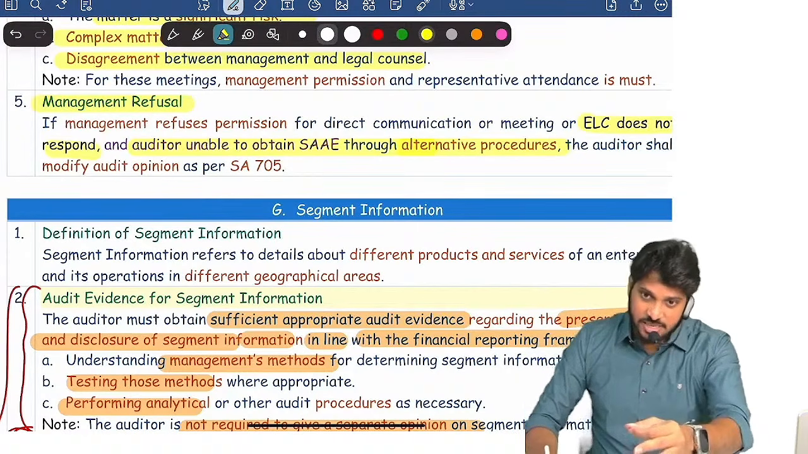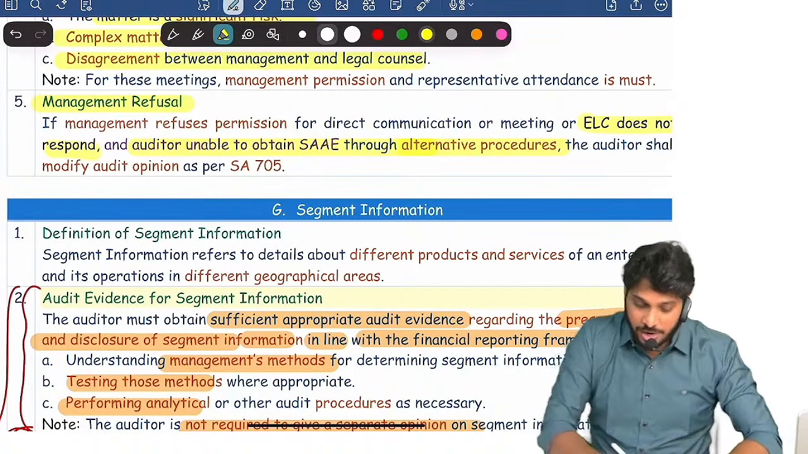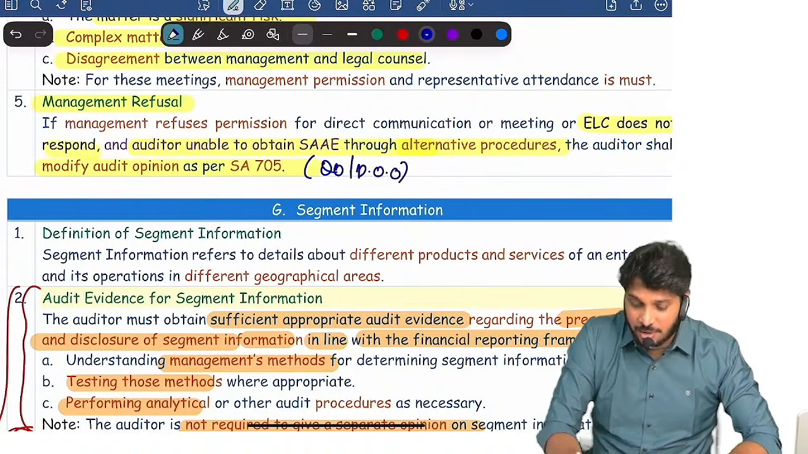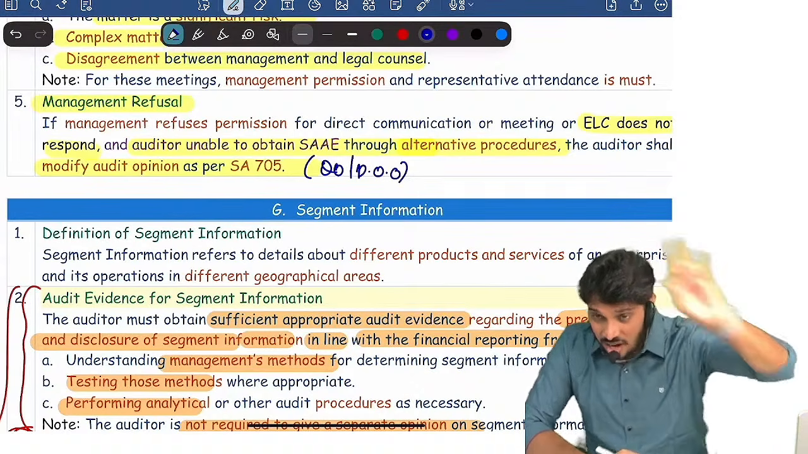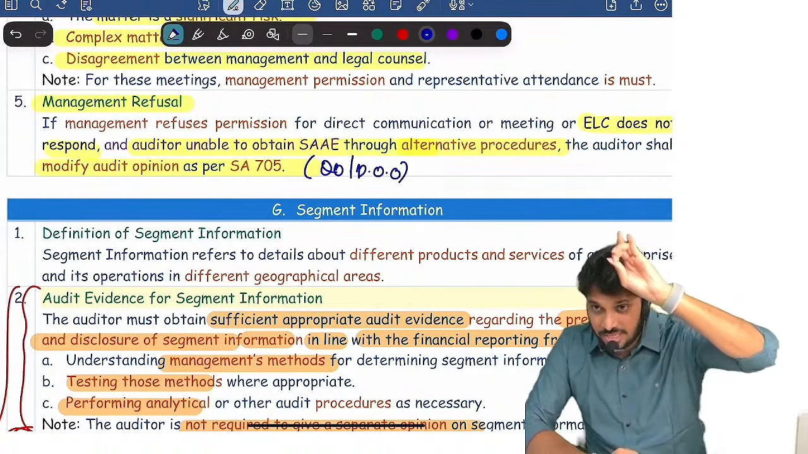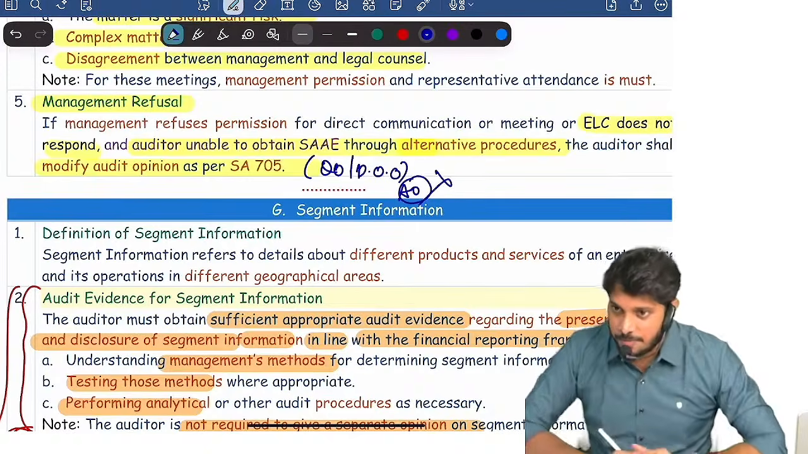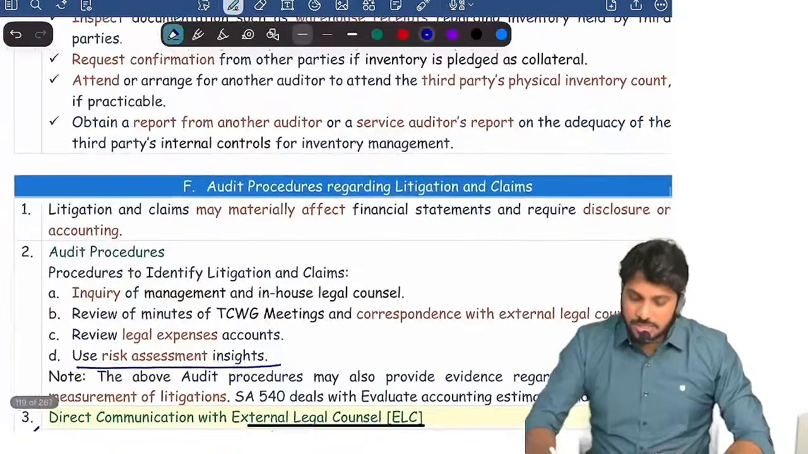regarding litigations and claims I am doubtful. I do not have proper evidence. Then I will modify my opinion as per 705, where I will give qualified or disclaimer of opinion. Am I right? In the audit report, we have seen clearly: evidence not available means either qualified or disclaimer. Some students will think adverse here, wrong. Are you clear? That's it. Next.